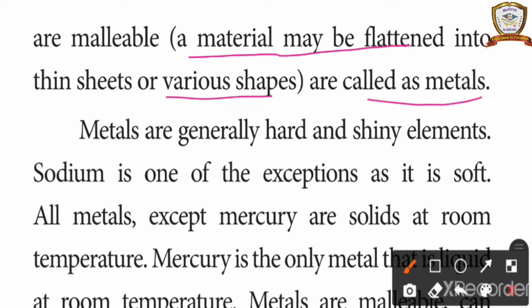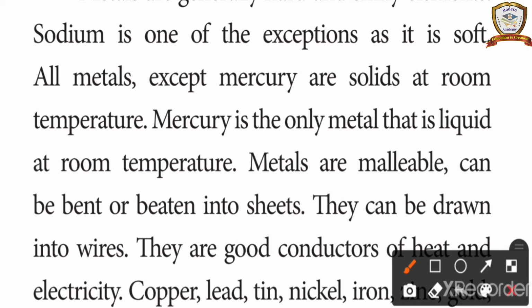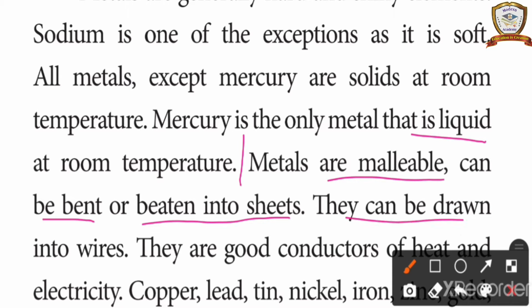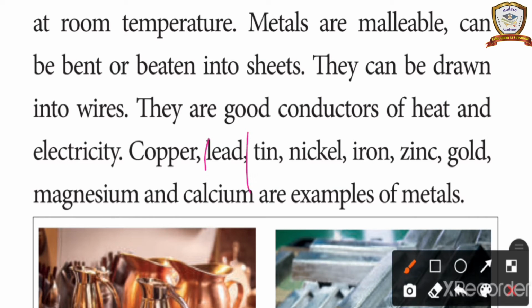Metals are generally hard and shiny elements. Sodium is one of the exceptions as it is soft. All metals except mercury are solids at room temperature. Mercury is the only metal that is liquid at room temperature. Metals are malleable, can be beaten into sheets. They can be drawn into wires. They are good conductors of heat and electricity. Copper, lead, tin, nickel, iron, zinc, gold, magnesium and calcium are examples of metals.